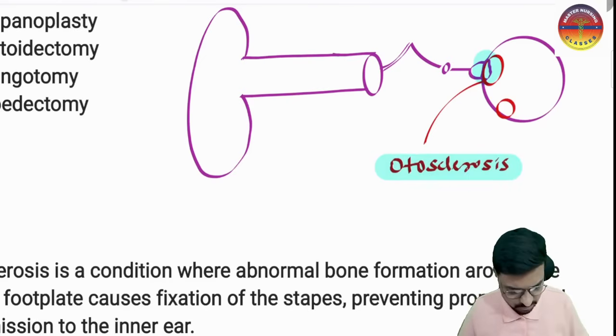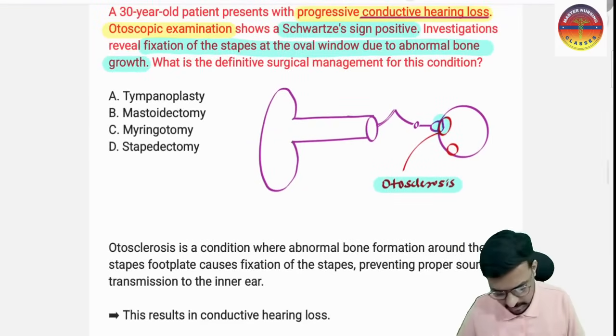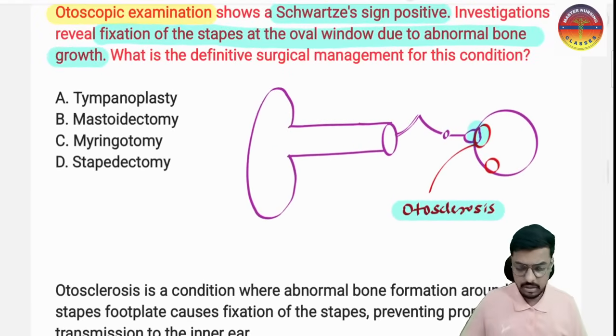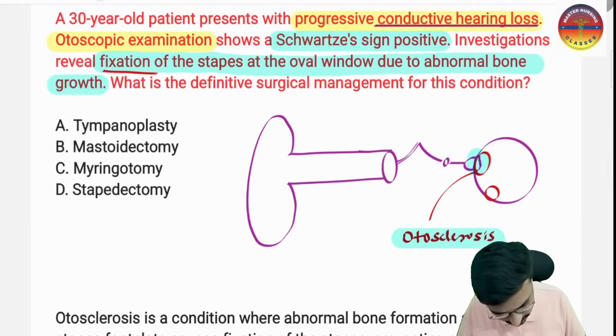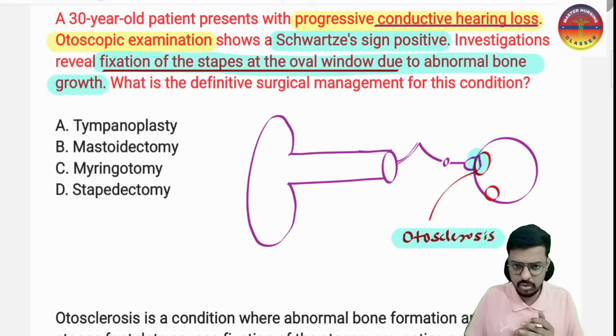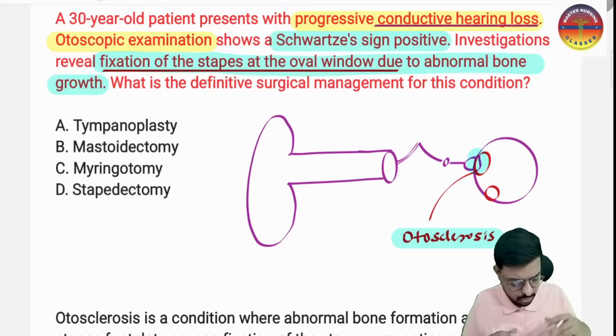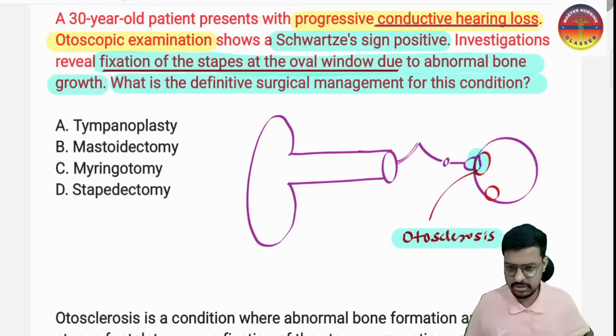Is this the question? No, the examiner is not asking what the diagnosis is. He has gone one step further. In the investigation we did, there is fixation of the stapes to the oval window, meaning the stapes is attached to the oval window due to abnormal bone growth around the stapes bone. What is the definitive surgical management of this condition? That is the question.